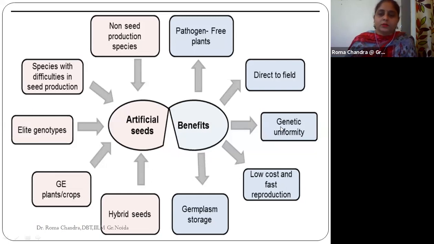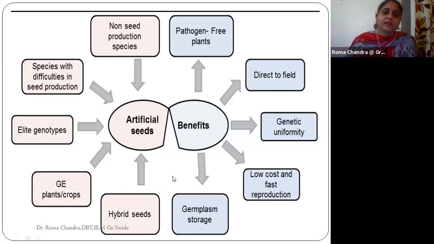Okay, so the next thing is genetic uniformity. Obviously, because we are going with these artificial seeds, the genetic makeup of the cells, the genes of the plant, can be easily maintained. So genetic uniformity is one of the benefits of our artificial seed production. And obviously they are low cost with fast reproduction.